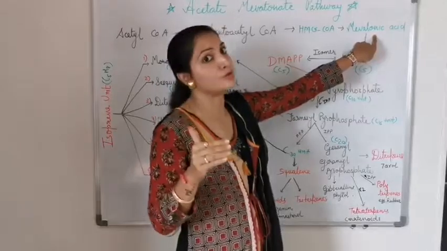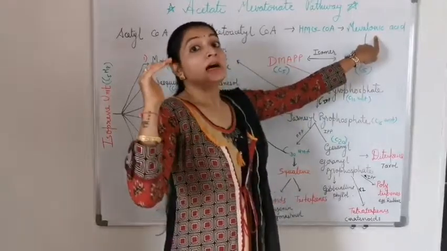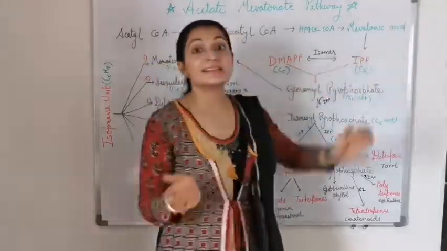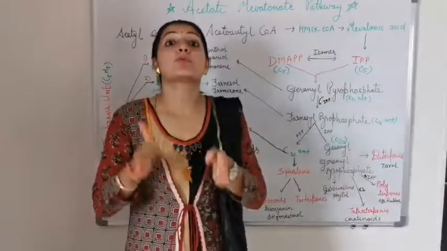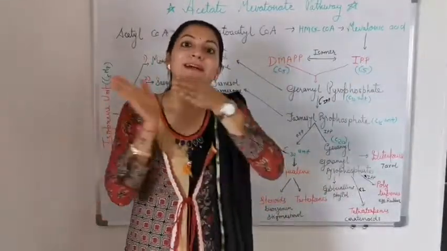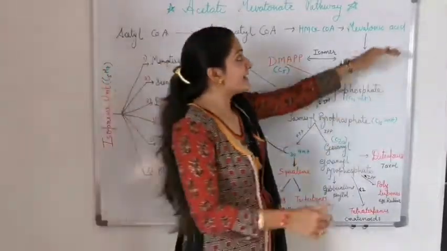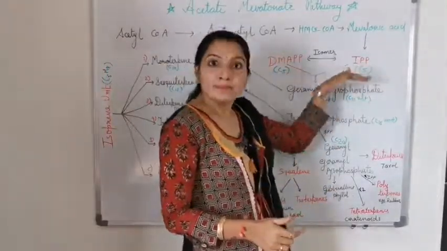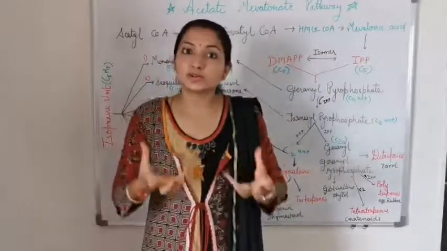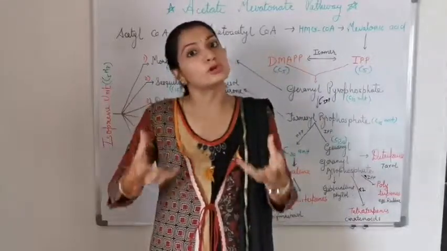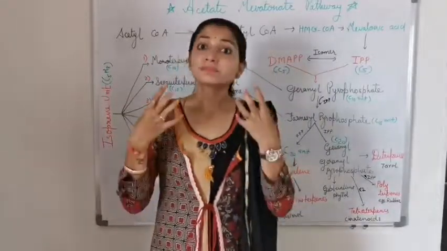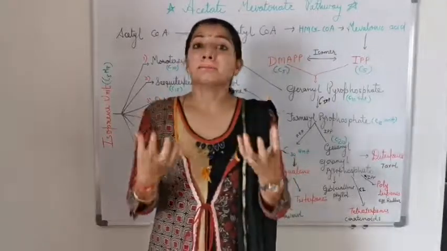Because of that, it is also known as the mevalonic acid pathway. Then mevalonic acid is formed by the enzyme HMG coenzyme A reductase, so this pathway is also known as the HMG coenzyme A reductase pathway. And from mevalonic acid, the main building block is the isoprene unit. So this pathway is also known as the isoprene pathway or isoprenoid pathway.